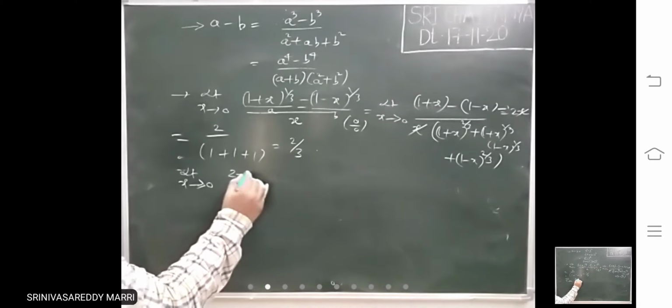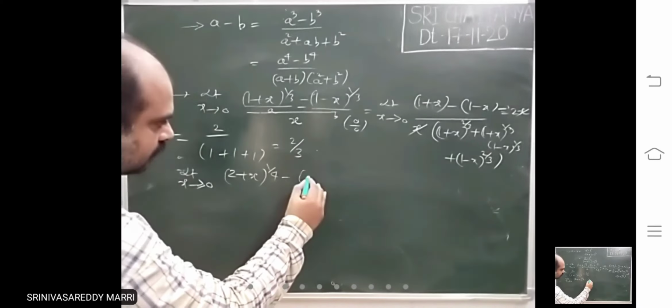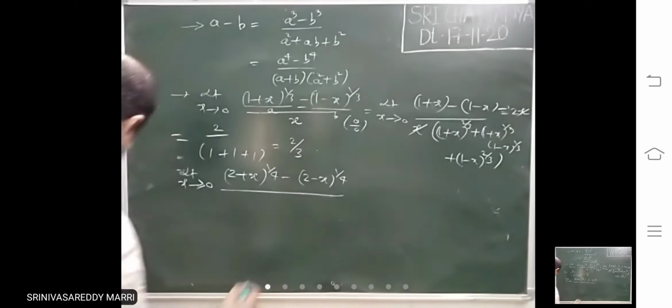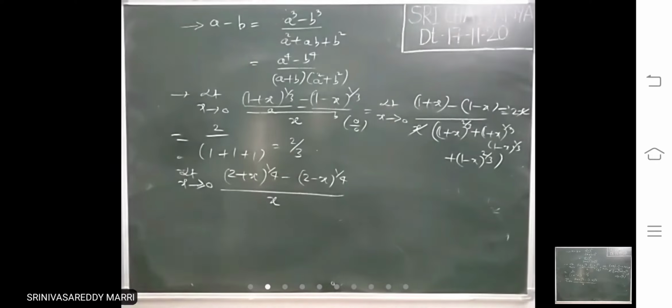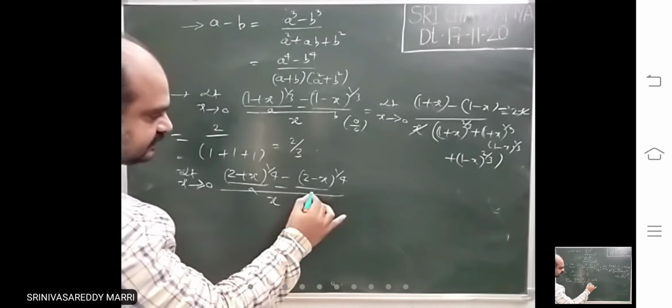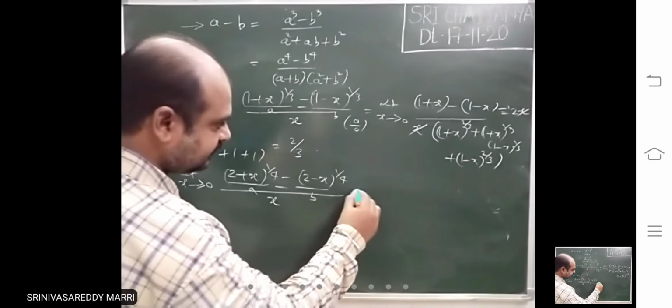Suppose power 1 by 4 is there, divided by x. Use this rule. This is A, this is B. A minus B, where the power is 4, so use that rule.